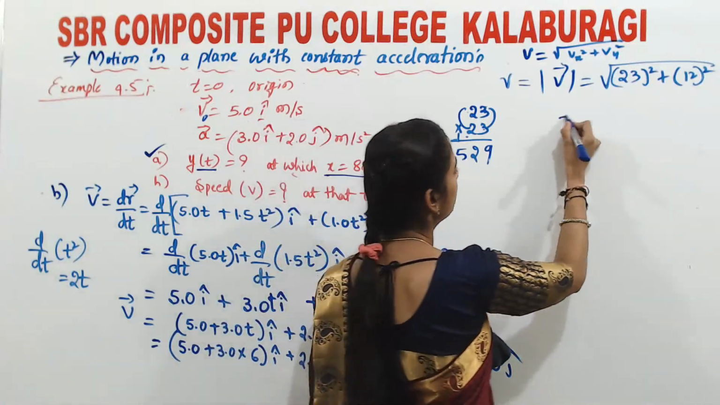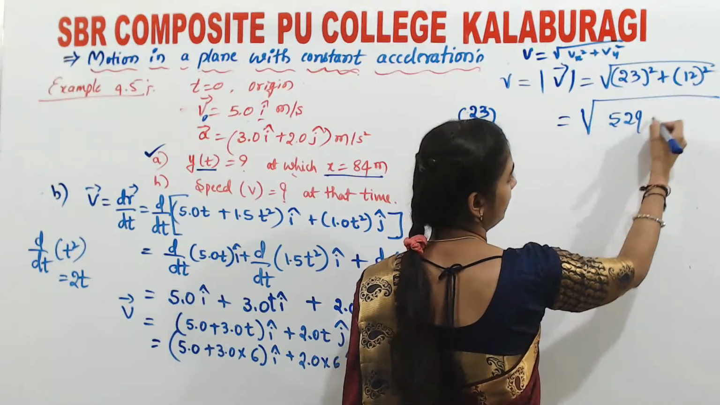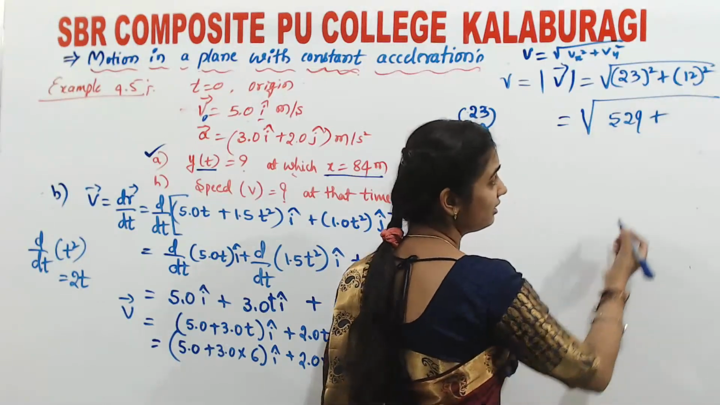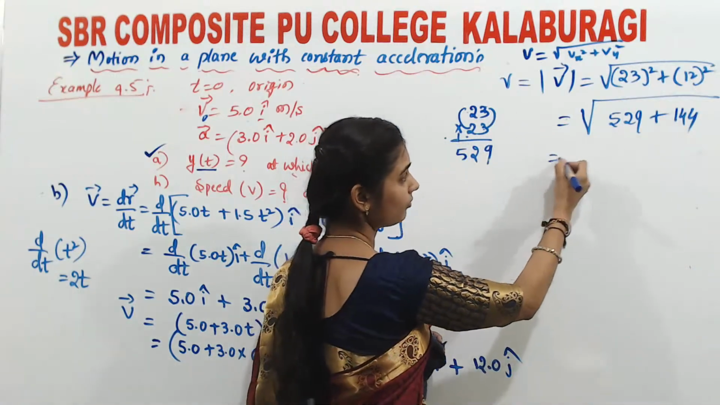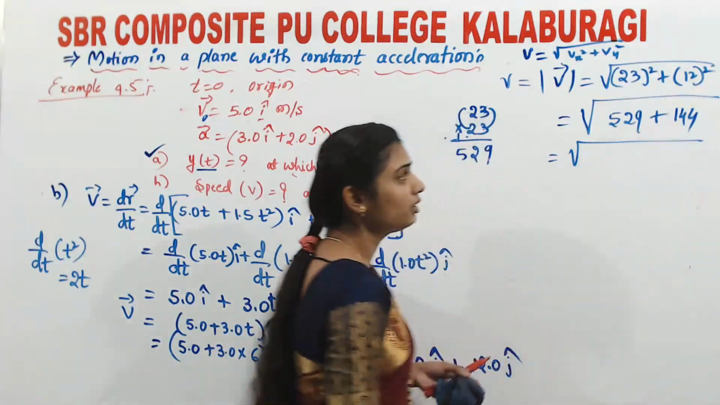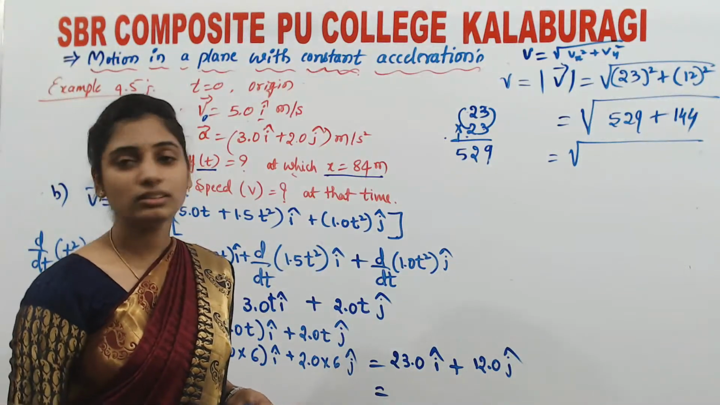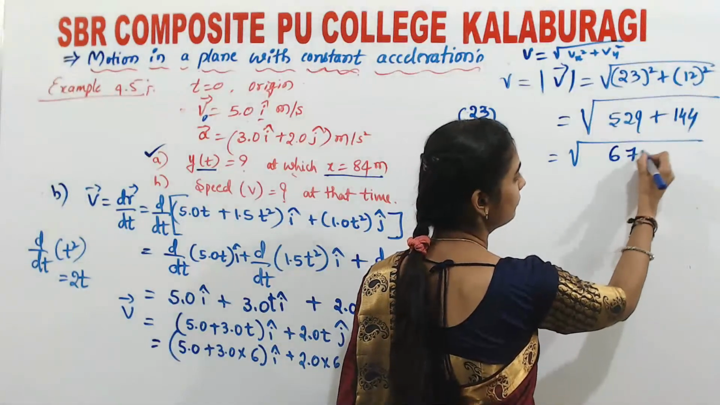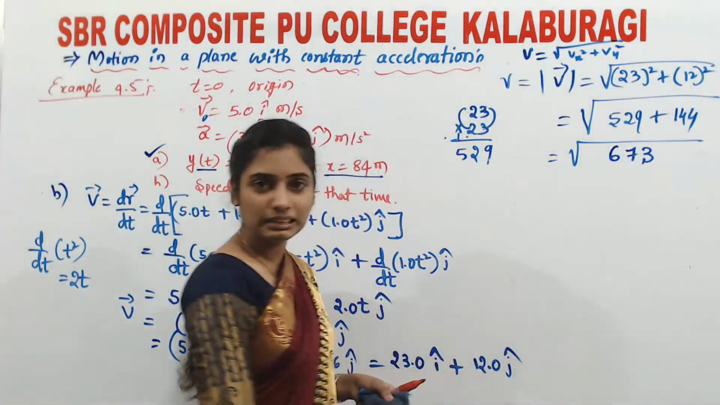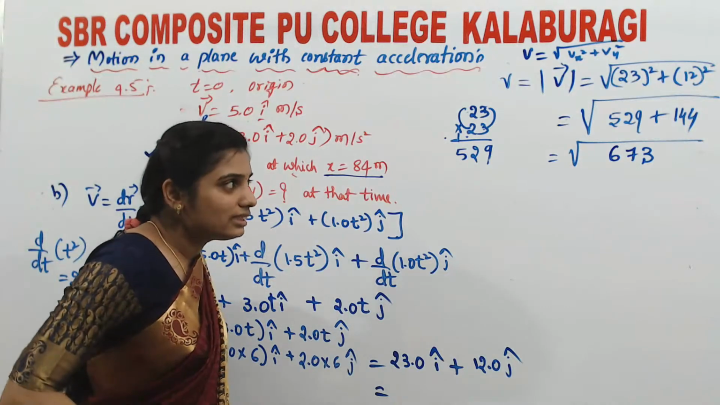So that is nothing but the square root of 23 square, which is 529 plus 12 into 12, which is nothing but 144. You can remember. Now what is 529 plus 144? So 600, 640 plus 30, 50, 60, 70, 673, isn't it? So 673. Okay, so just take out the square root of 673.